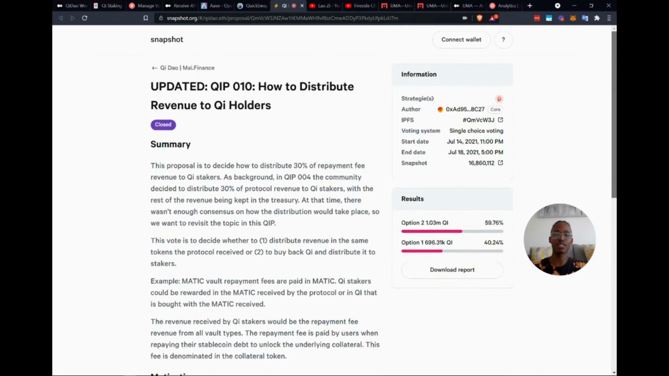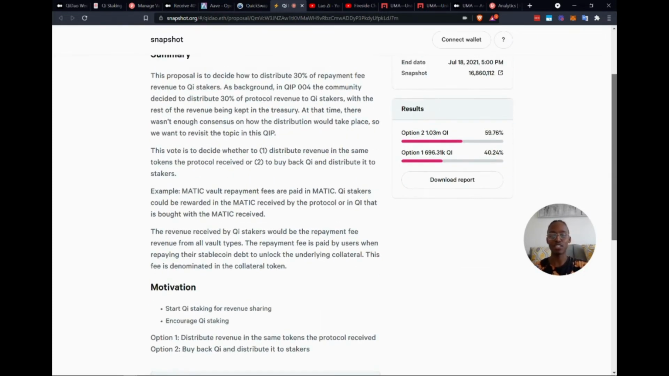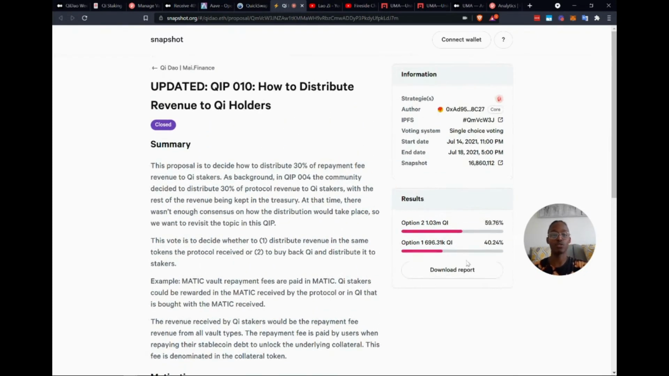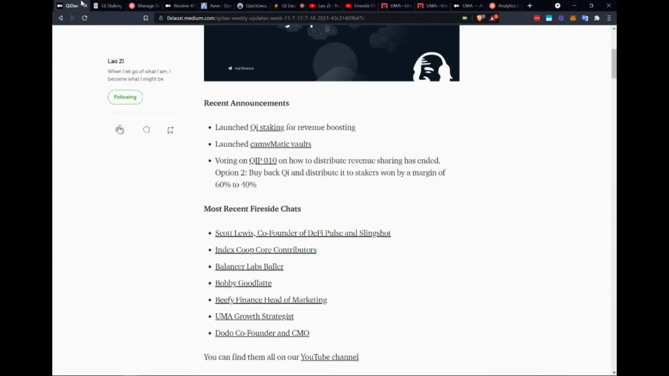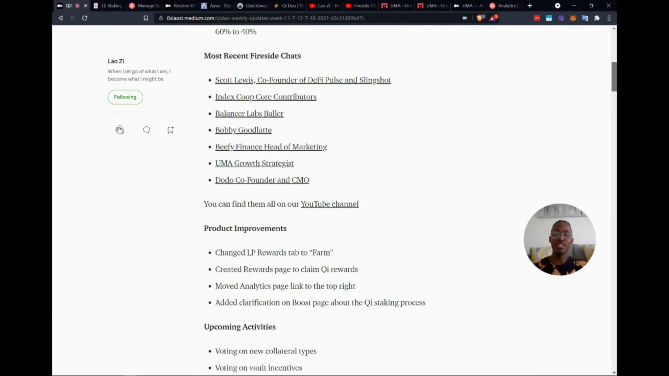And you can do all of that stuff on the Discord. So do check out the Discord and jump into the discussion and see what's going on. But as you can see, option 2 did win, which of course meant that buying back Qi and distributing it to stakers is what's going to basically be happening. It was by a margin of around 60%, 59.76 to 40.24. All right, cool. So those were the recent announcements.